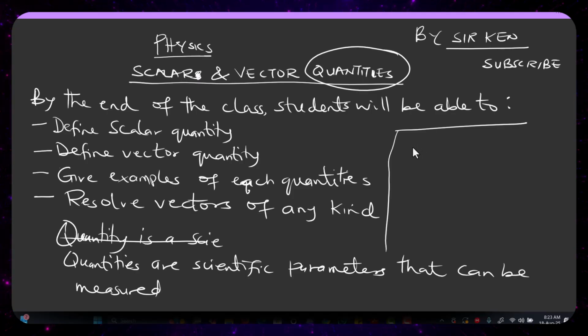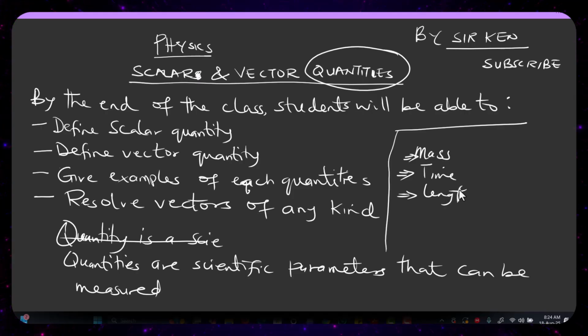Now, let me take an example. Anytime you're measuring the elementary entities in a body, you call that mass, and mass is known as a quantity. Whenever you are trying to measure the interval at which events occur, it's a quantity, and we call it time. Whenever you are talking about two points apart and you measure them, we call it length, and so on.